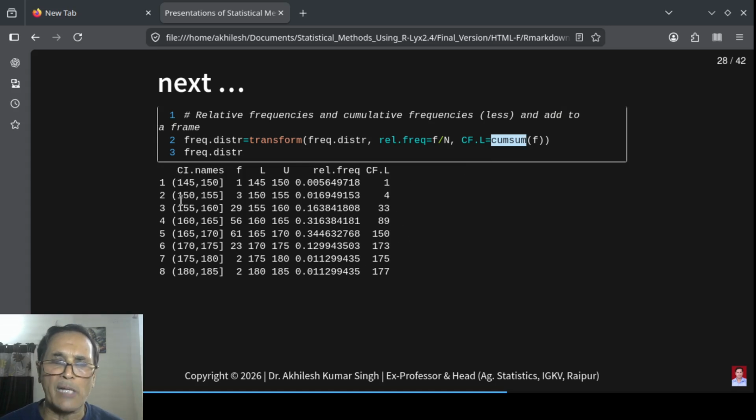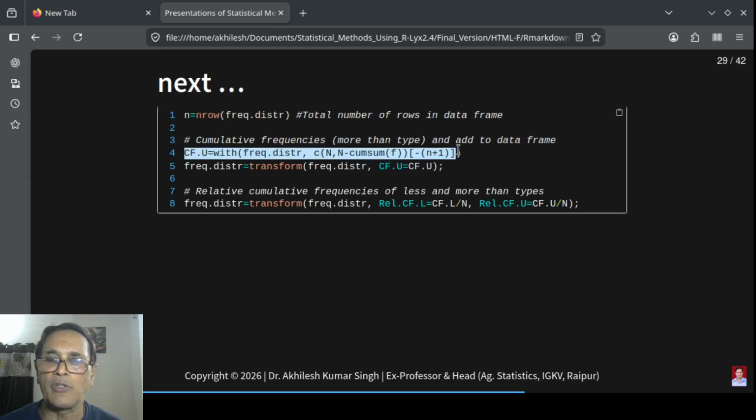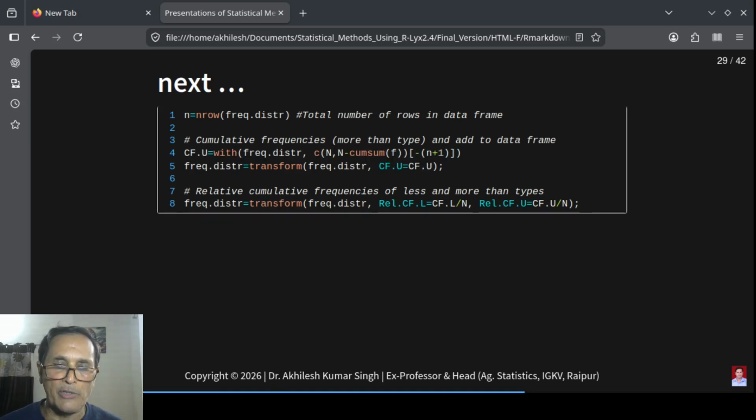Because computations are the same, the only difference lies in the first, third and fourth columns. Okay. Now, again, we store the number of rows into n, and then we use the same technique as in the case of discrete, and here also we obtain similarly. Let me demonstrate. Okay.